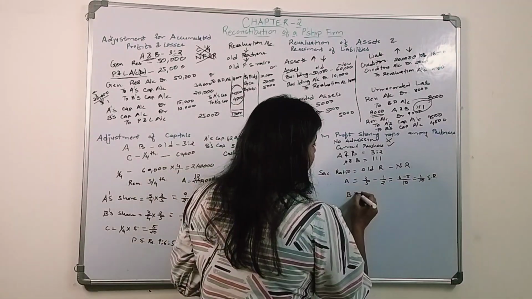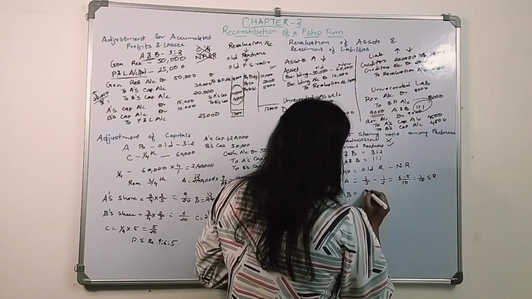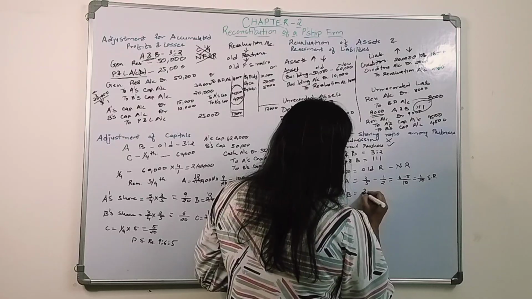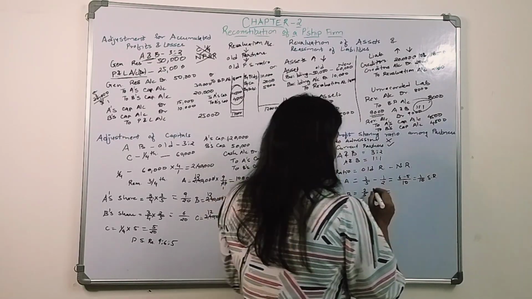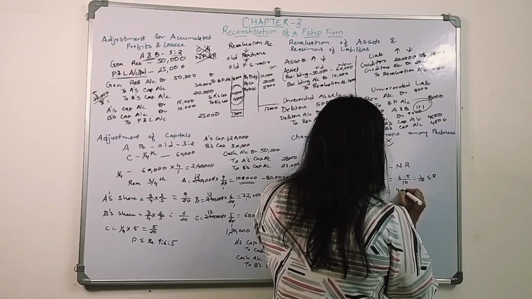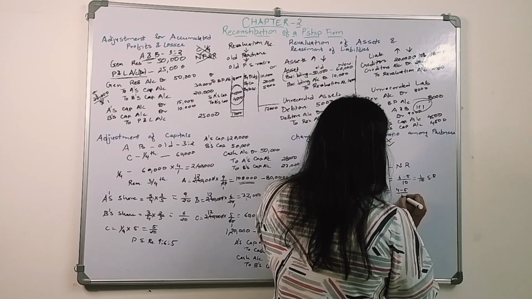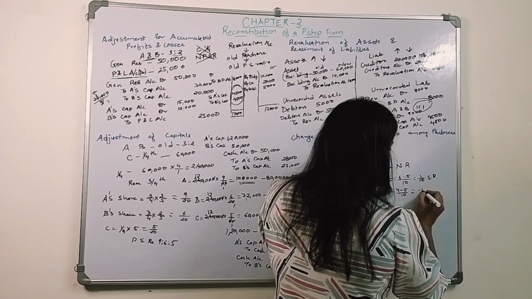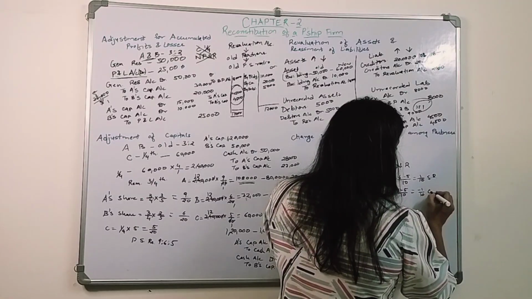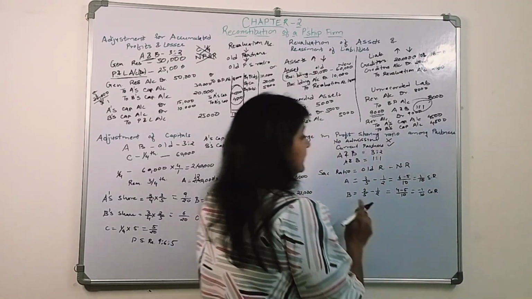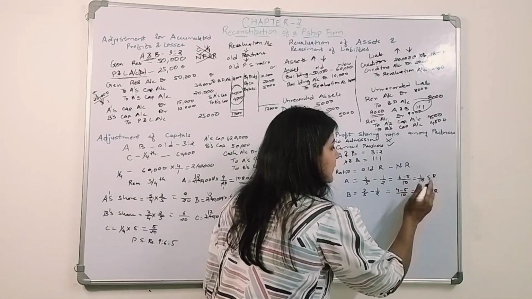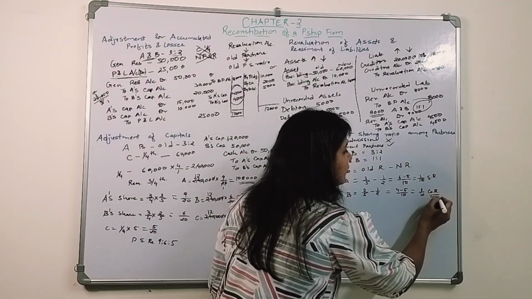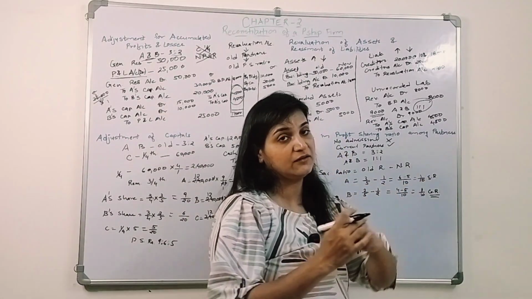For B, the opposite: B's old ratio was 2/5, and now he is receiving half of the share. So 2 times 2 is 4, minus 5, divided by 10, is minus 1/10. That means it is a gain. B is gaining, so it is a gaining ratio. I will not show it in minus, but this is the gaining ratio of B, and A is sacrificing.